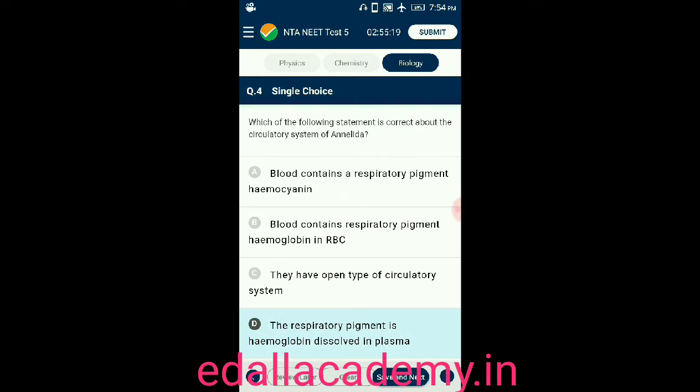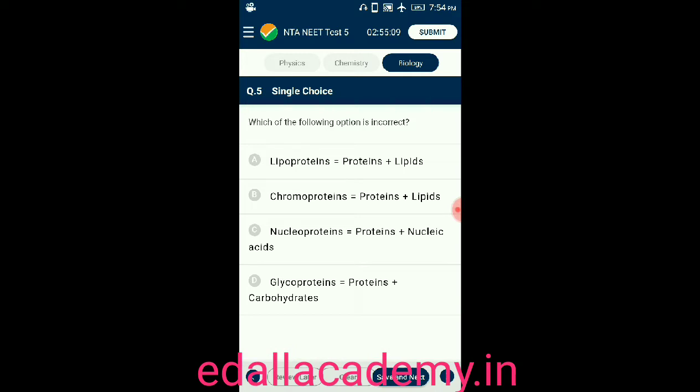In the circulatory system of annelid, the respiratory pigment is hemoglobin dissolved in plasma. So that is the correct answer for this question. Question number 5. Which of the following option is incorrect? They asked about the incorrect statement. A, lipoproteins. It is a combination of proteins and lipids. B, chromoproteins. It is a combination of proteins and lipids. C, nucleoproteins. It is a combination of proteins and nucleic acids. D, glycoproteins. It is a combination of proteins and carbohydrates. So here the correct one is option B, chromoproteins. It is a combination of proteins and lipids.